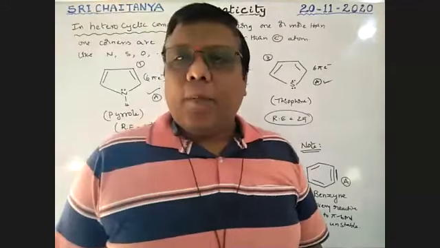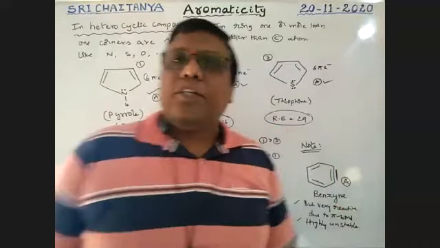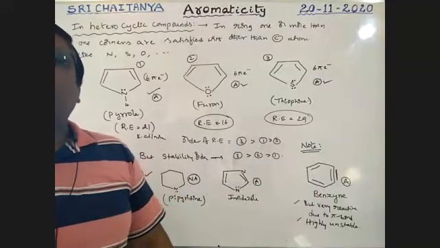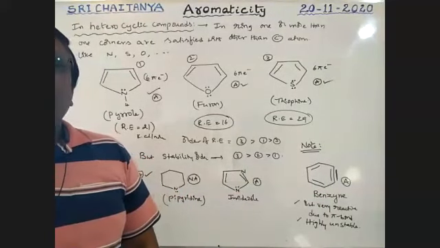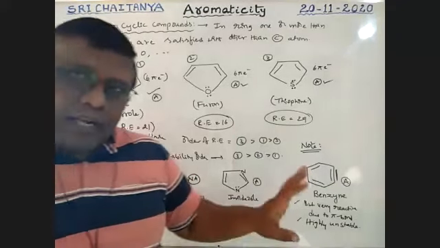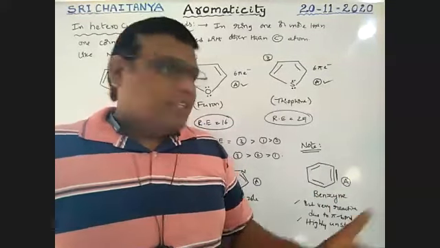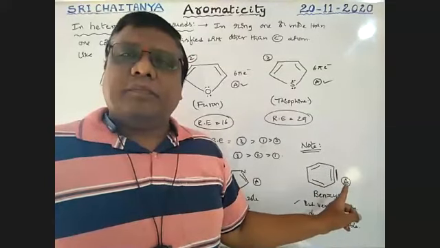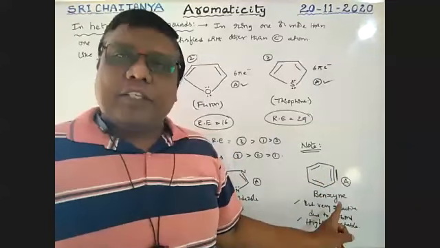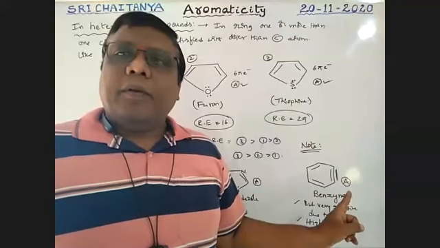Benzyne is aromatic. Yes, those two carbons are in sp hybridization. That is why it is highly unstable. So this is about benzyne. That is why it is taken as a special case, because these two carbons are in sp condition. Actually some rules are violated, so even though it is aromatic, it is very unstable.